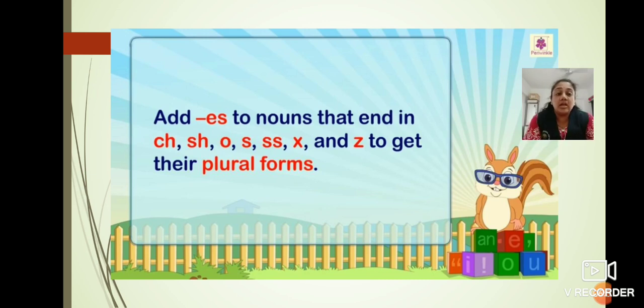Add ES to the nouns that end in CH, SH, O, S, SS, X and Z to get their plural forms. It means, children, the nouns which end with CH, SH, O, S, SS, X and Z. In those words, we have to add ES to make them plural.